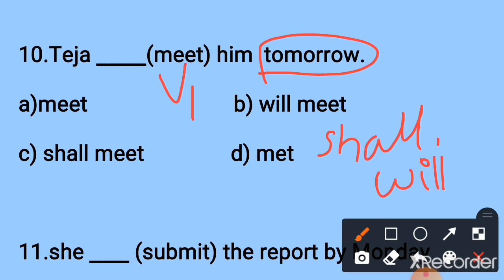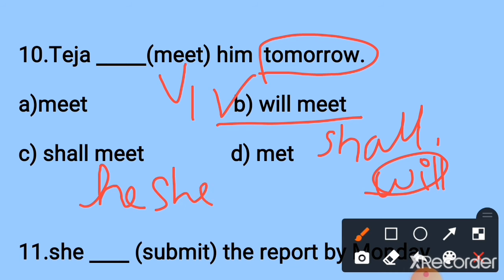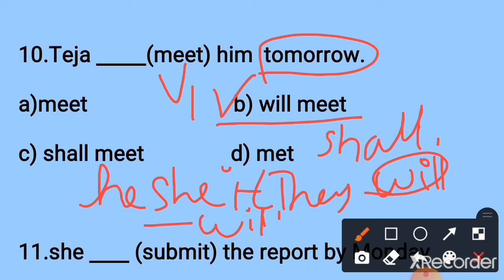Which one is the correct answer? Option B is the correct answer. Will meet. Teja will meet him tomorrow. Here, will for he, she, it, they. We have to use will. Okay. Next question.